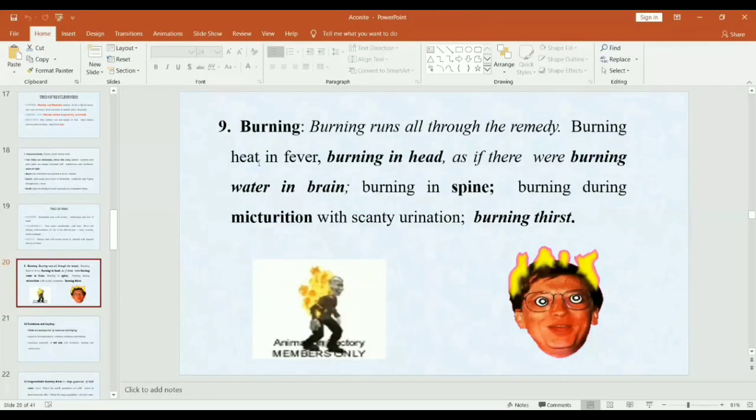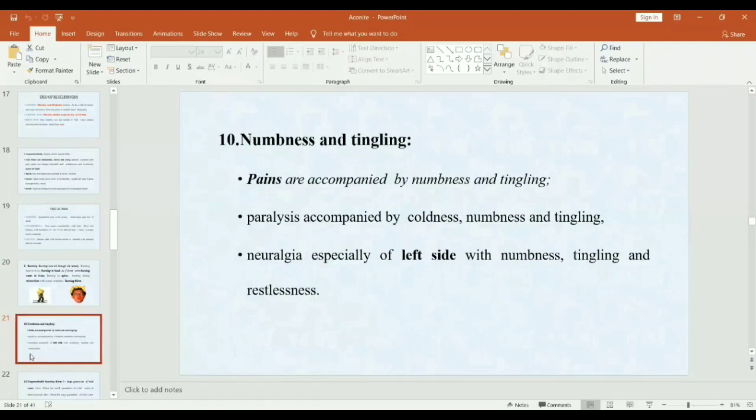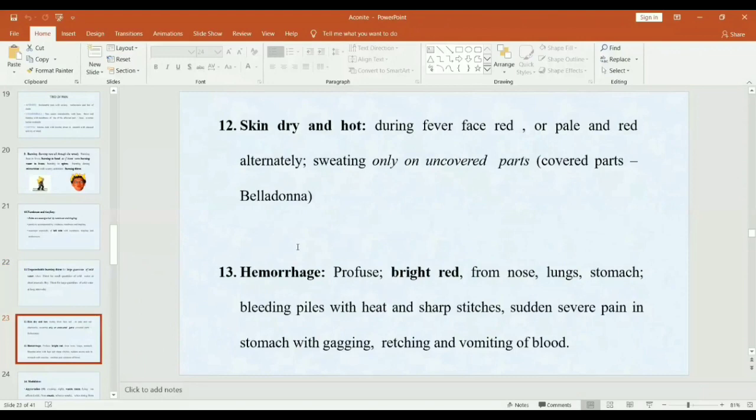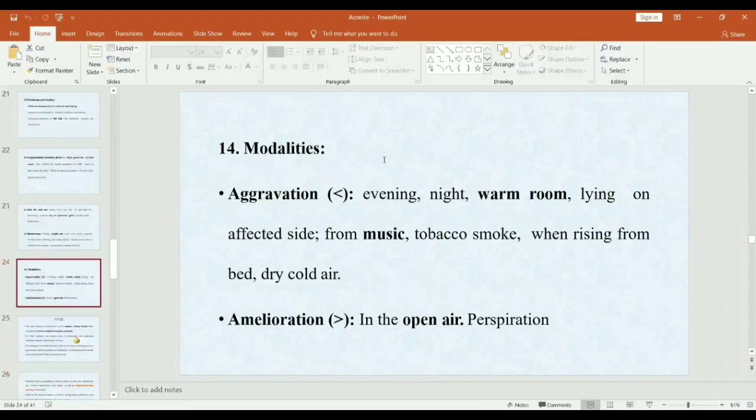Then burning is the keynote, burning everywhere in the body. Numbness and tingling, as it causes paralysis of nerves. The pain is associated with numbness and tingling. Then thirst is very unquenchable, burning thirst for large quantity of cold water. Skin is dry and hot. Also hemorrhages which are profuse and bright red. Modalities: aggravation in the evening, night, warm room, lying on affected side, from music, tobacco smoke, and when rising from bed, dry cold air. Amelioration in the open air and by perspiration.